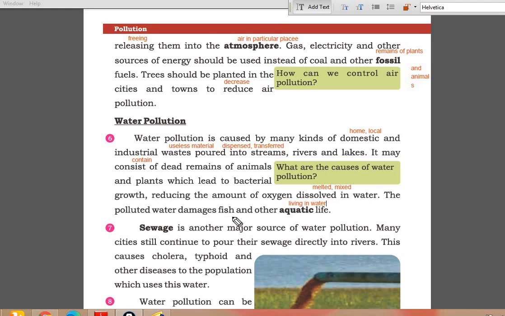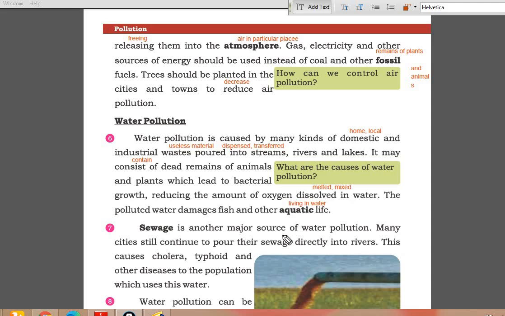The polluted water damages fish and other aquatic life. Aquatic means living or growing in the water or near the water, जिसको हम आबी हयात भी कहते हैं, यानी कि वो पौधे या वो फिर वो जानवर जो पानी के अंदर या पानी के पास जिंदगी गुजारते हैं. They are called aquatic. Okay, such type of water damages fish and other aquatic life. Next passage.